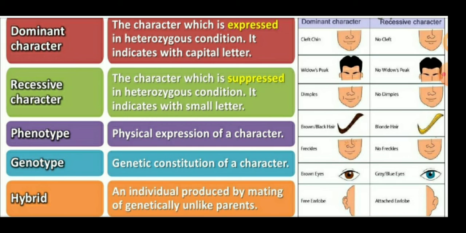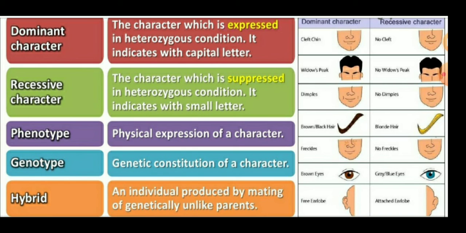Recessive character means the character which is suppressed in the heterozygous condition, because dwarfness is a recessive character. For example, if yellow color seed is dominant, green color is the recessive character. Wrinkled seed, or constricted pod, are recessive characters. So they are indicated with small letters.